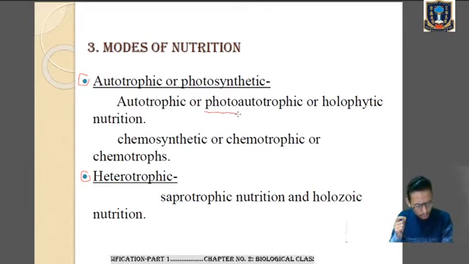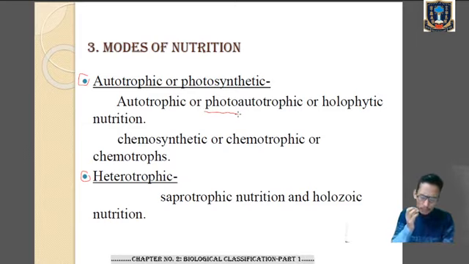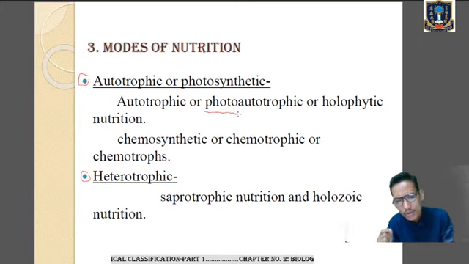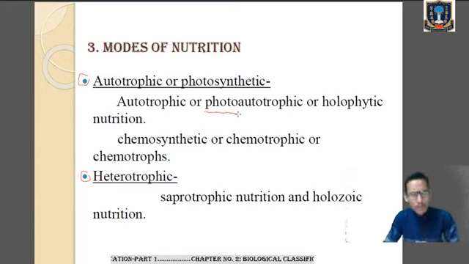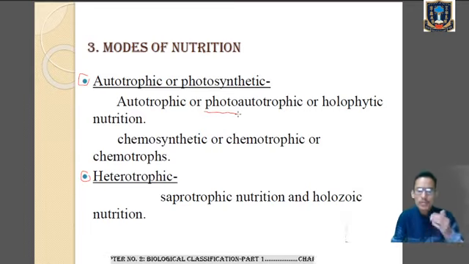And those bacteria which perform chemosynthesis, producing food particles with the help of chemosynthesis, are known as chemosynthetic or chemotrophs. So under autotrophic mode of nutrition, you have to remember autotrophic or photoautotrophic or holophytic mode of nutrition, and chemotrophic or chemosynthetic mode of nutrition.